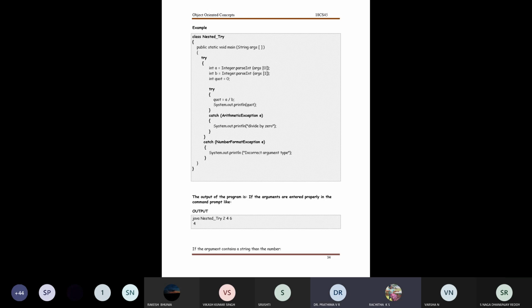Incorrect argument type. Would I pass C as the first argument, 5 as the second argument? Someone is giving the answer, quick. Incorrect argument type. Okay, I will be getting an output there as incorrect argument type.